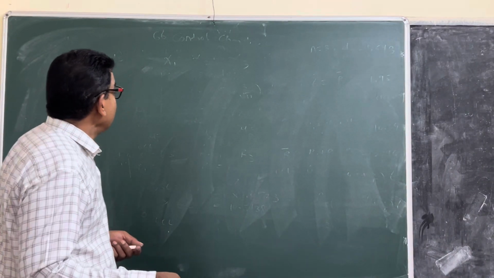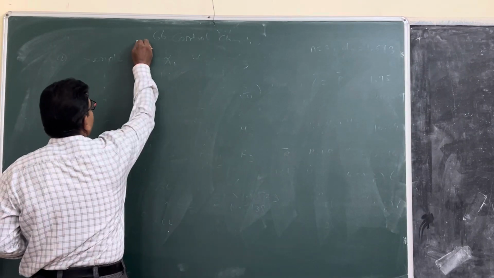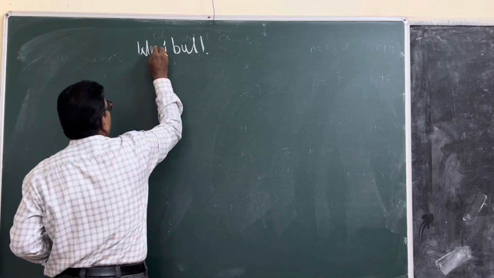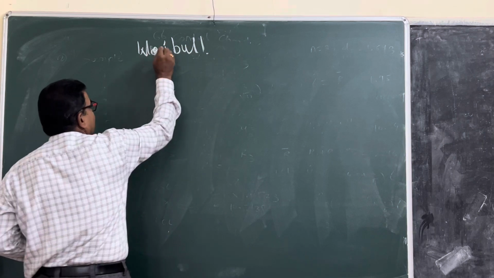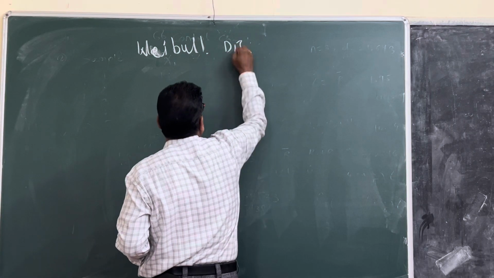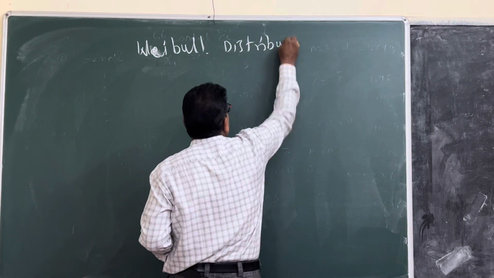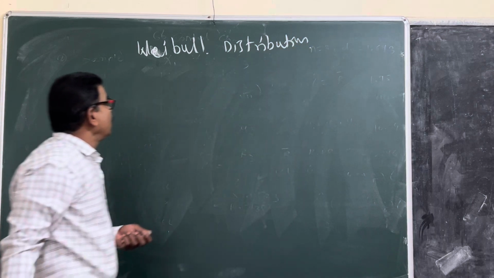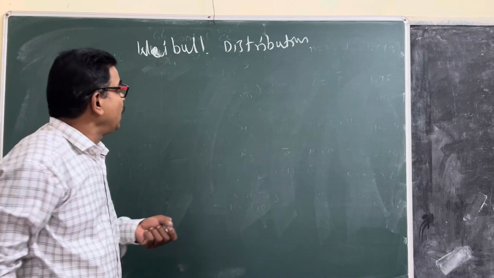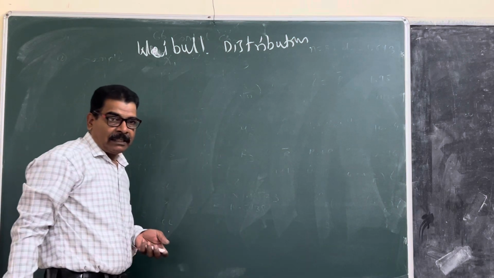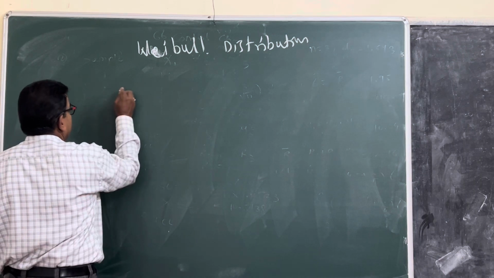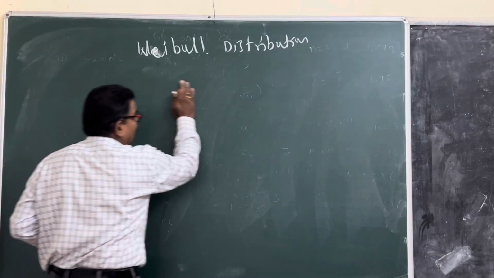Tomorrow we discuss the second distribution, Weibull. Weibull distribution. This distribution was found by Weibull and it is a continuous distribution. What is the Weibull distribution? It is a distribution with a provided density function. How to write the definition?